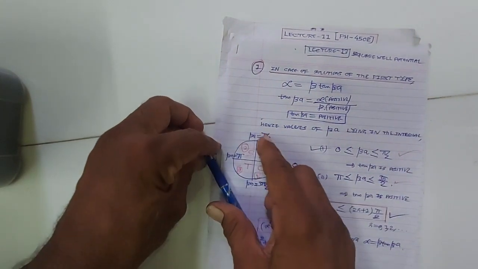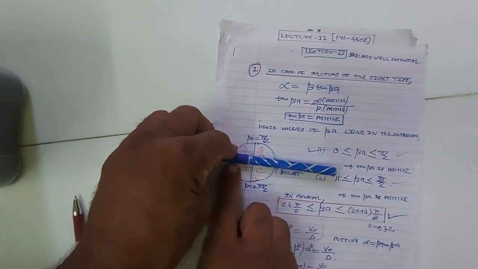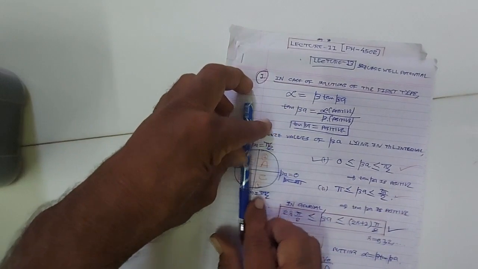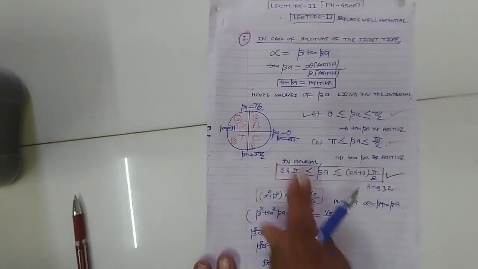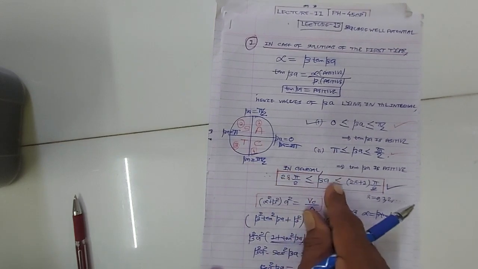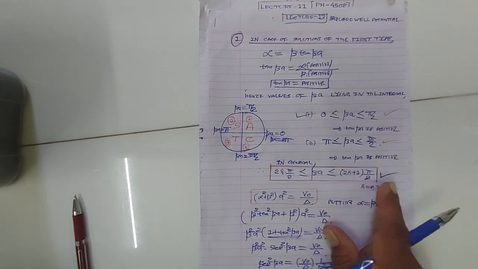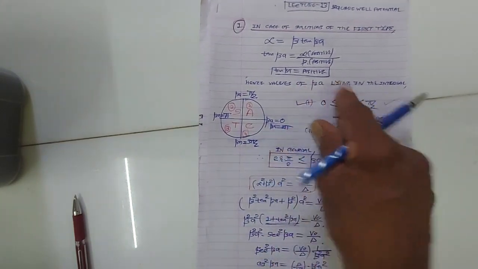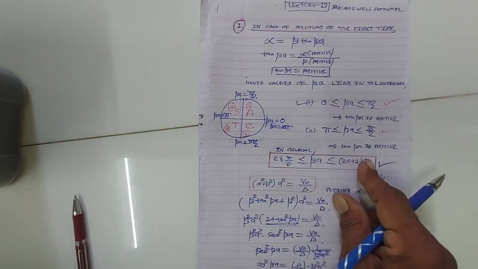So in general, the values of beta a from 0 to pi by 2 are admissible because tan beta a is positive. The second quadrant values, pi by 2 to pi, tan beta a is negative, so these are not admissible. Third quadrant, pi to 3 pi by 2, tan beta a is positive, so these are admissible. But in the last quadrant, from 3 pi by 2 to 2 pi, tan beta a is negative, so these are not admissible. So in general, tan beta a is positive for the values of beta a lying in the interval 2r pi by 2 to (2r plus 1) pi by 2.